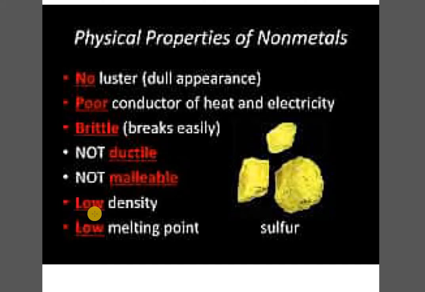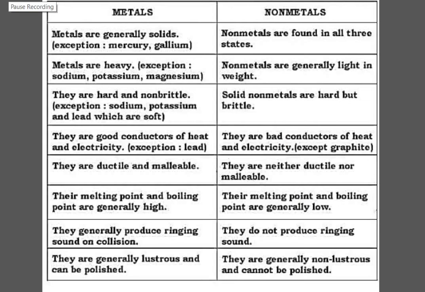So here we will find that they get melted, or they have a low melting point in comparison to the metals. Metals generally have a high melting point. It's just because, since they are solids, they have a very strong bond of interaction, a very strong intermolecular force of attraction, because of which it is difficult to change their state. So the melting point here will be low in the case of non-metals, whereas it will be high in the case of the metals. So this is the comparative study between the metals and the non-metals. You can see there are certain exceptional cases which are given.